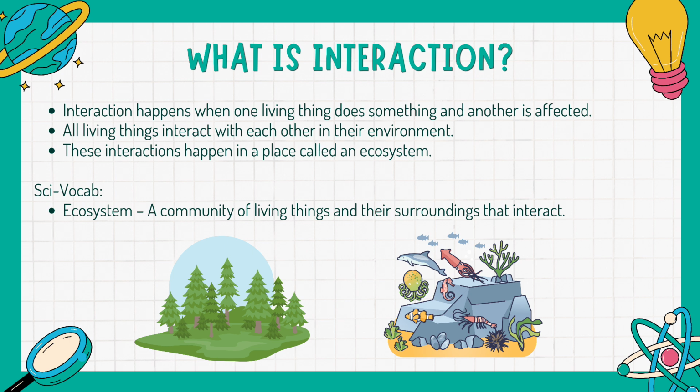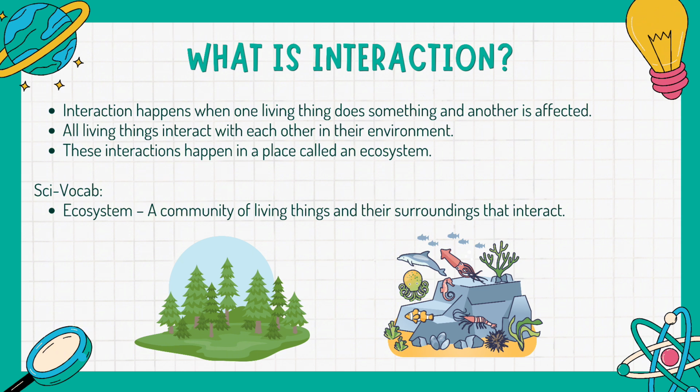So all of the things interact with each other in their surroundings, and this interaction happens in a place we call an ecosystem. So nangyayari itong interaction na to sa tinatawag nating lugar na ecosystem. Ano po ba teacher ang ibig sabihin ng ecosystem? So when we say ecosystem, it is a community of living things. Sama-samang living things and their surroundings that interact.